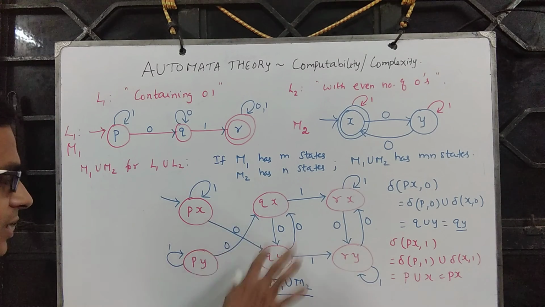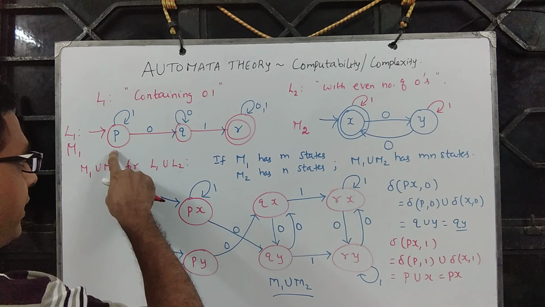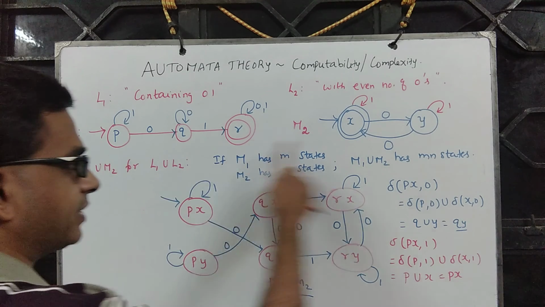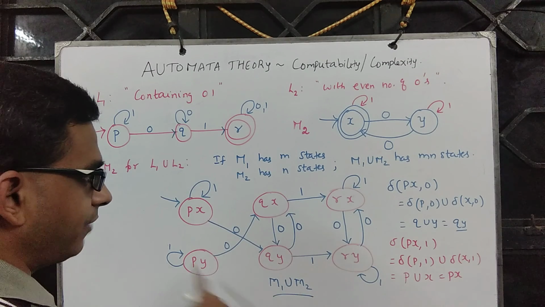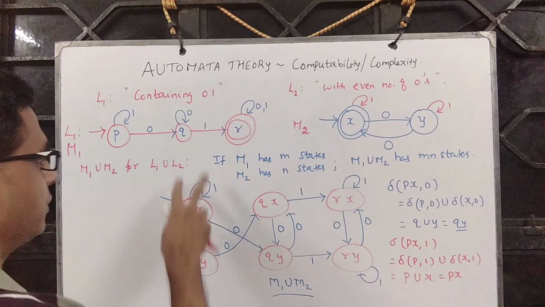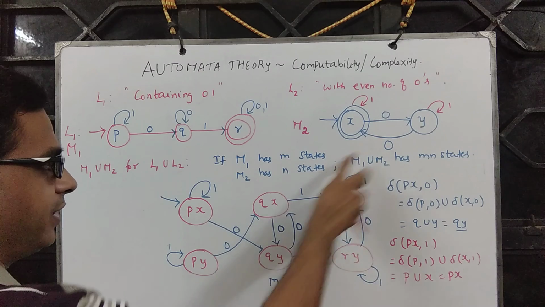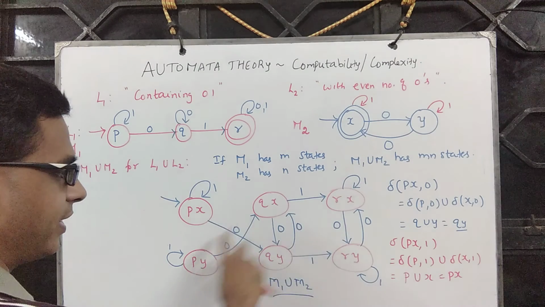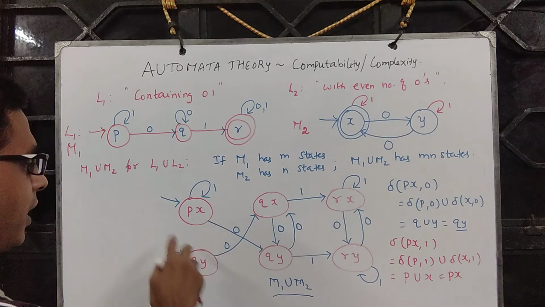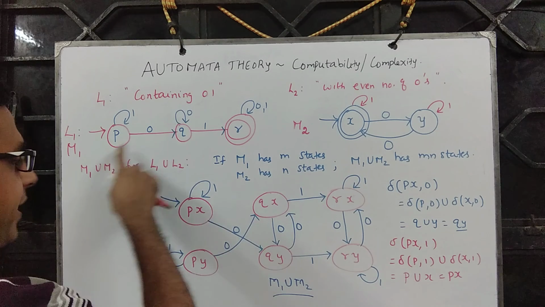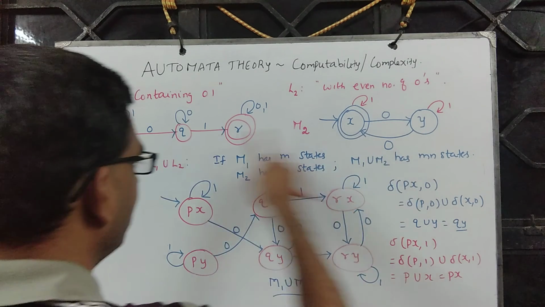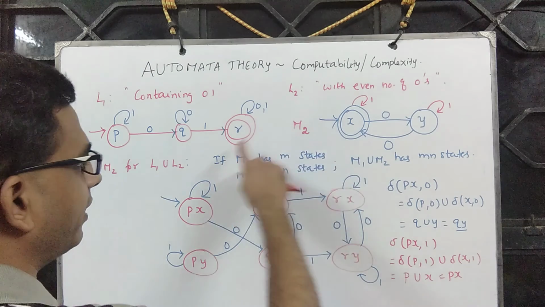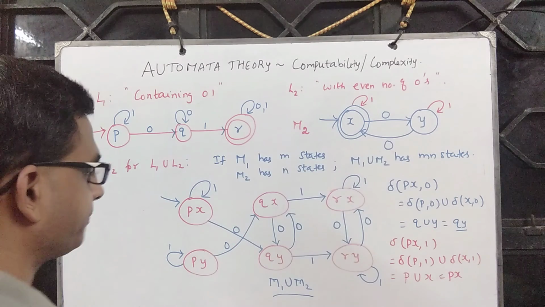So I repeat this construction, and if this has got m states and this has got n states, then M1 union M2 will have mn states. In this case, this has got 3, this has got 2, so you get 6 states. How do you name them? Simply take the cross product: px, py, qx, qy, rx, ry.